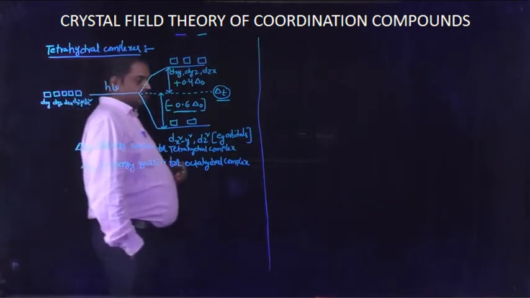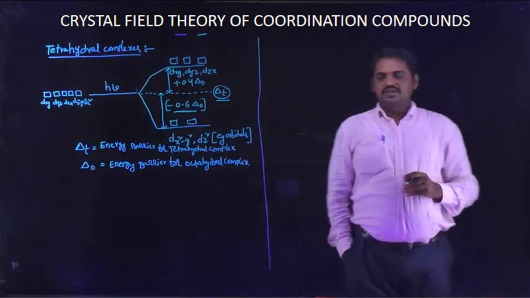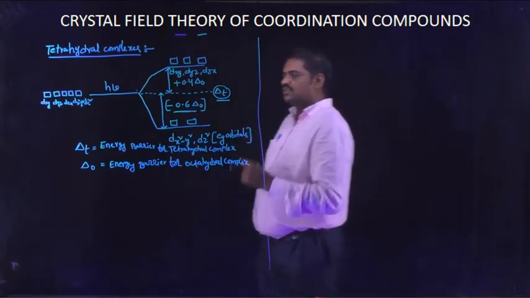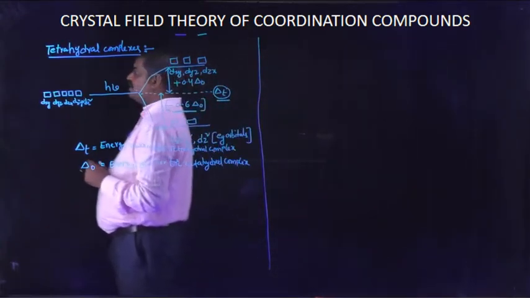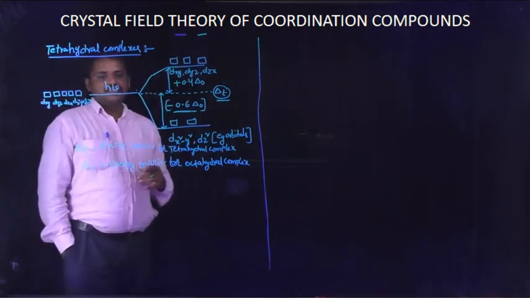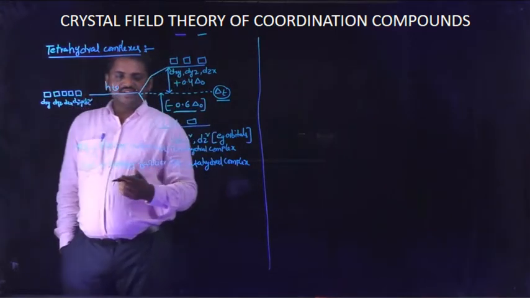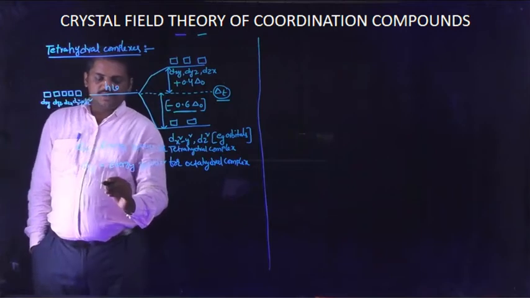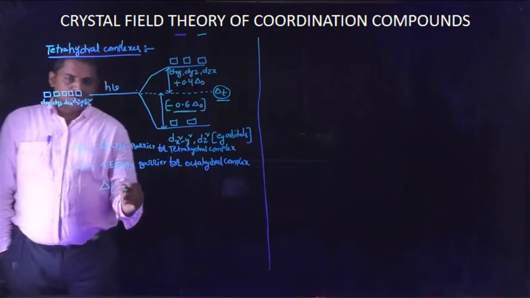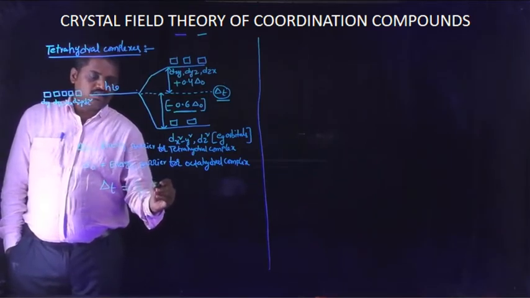The relation is delta T is equal to 4 by 9 delta naught.